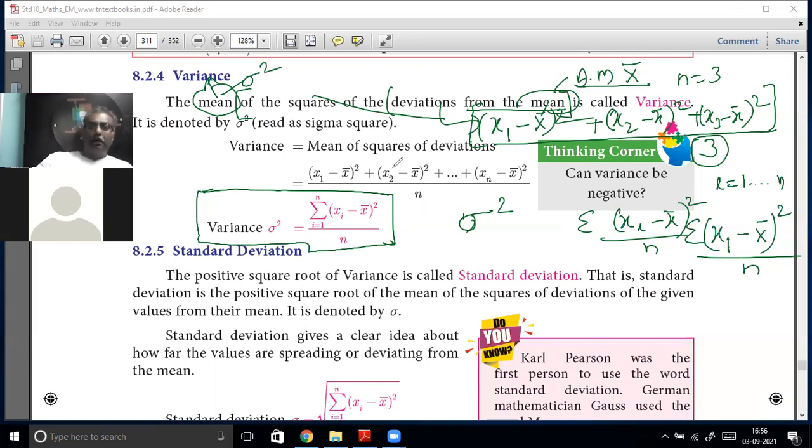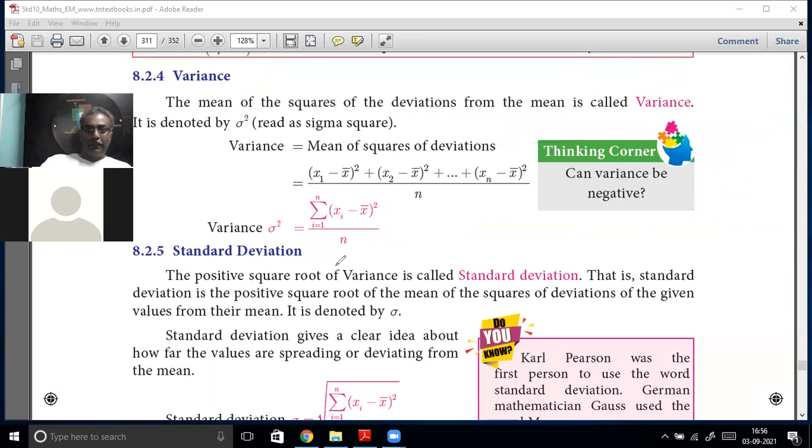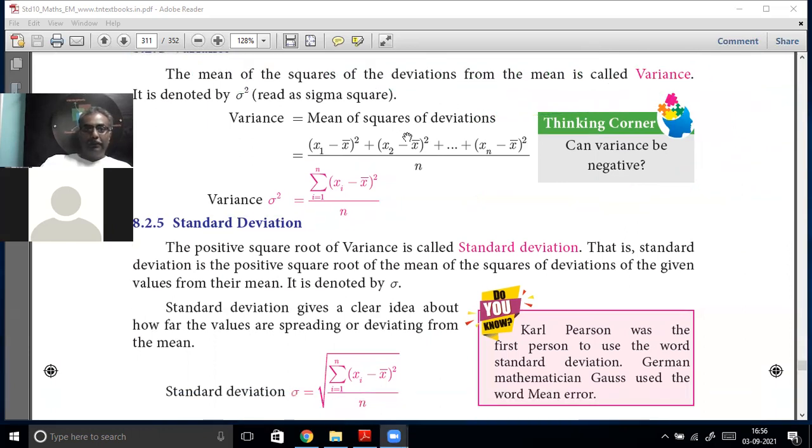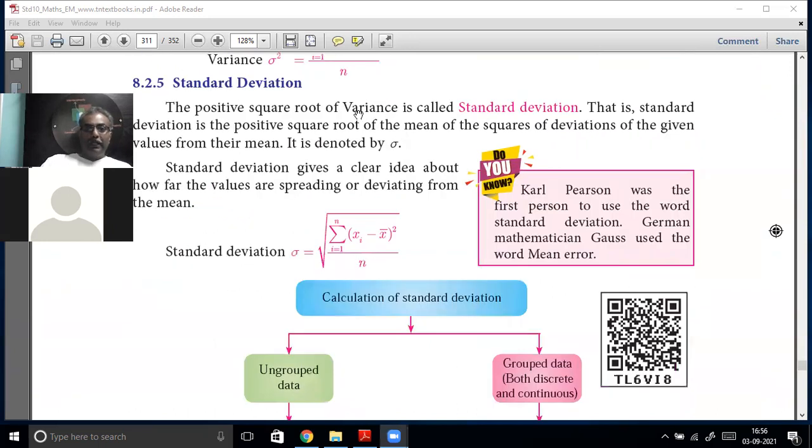Now let us go to another important thing, because now we are coming to the main thing. You take the square root of variance, and that is called standard deviation. Variance was denoted by sigma squared; standard deviation is denoted by sigma.